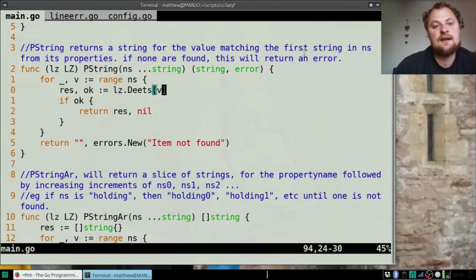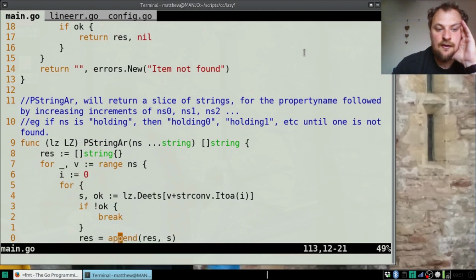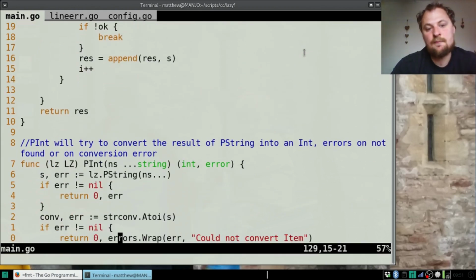If it can't find any of them, it'll either return a nil string with none found, or the first one it finds will return the result, which allowed for normal stuff like pint to pull on pstring and try and convert them.